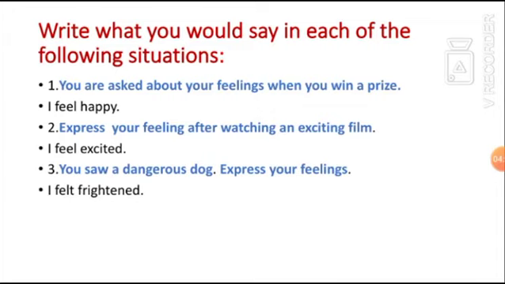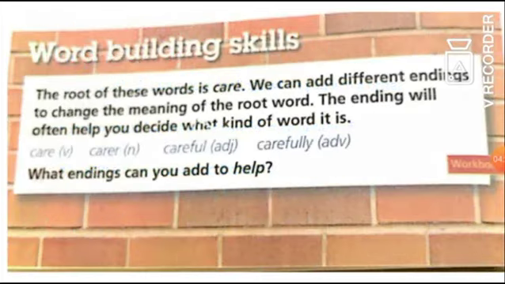Number 2, express your feeling after watching an exciting film. I feel excited. Number 3, you saw a dangerous dog. Express your feelings. I felt frightened. Pay attention here. You saw. Saw is a verb in the past. So we answered by using the verb felt. I felt frightened.